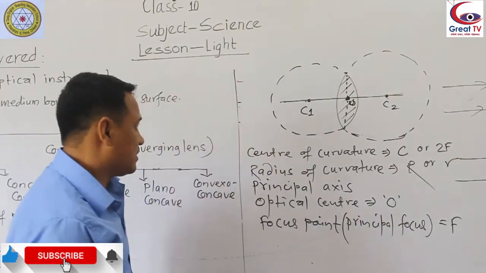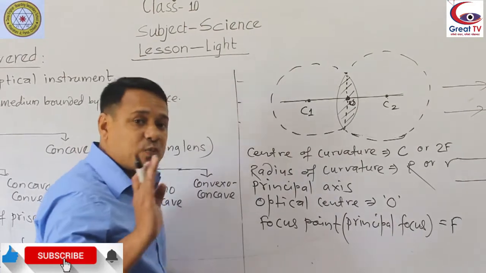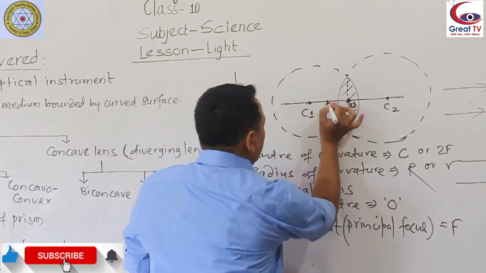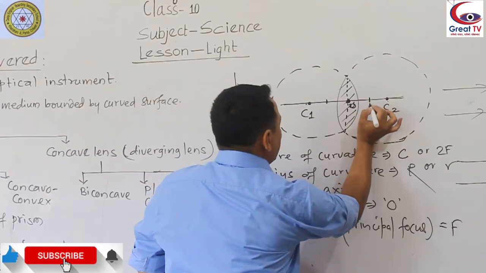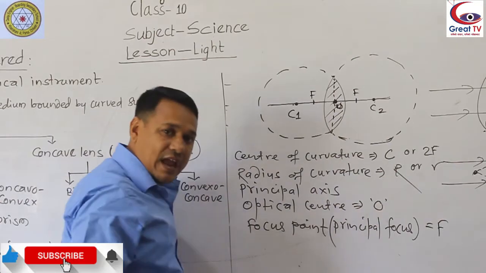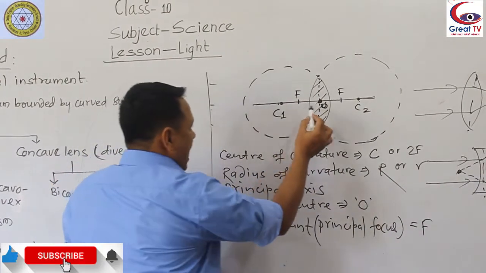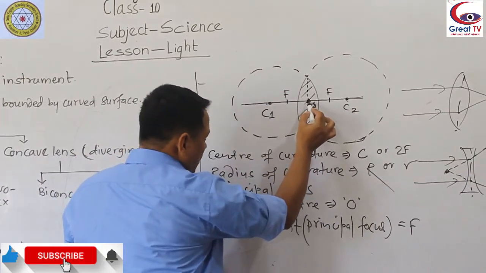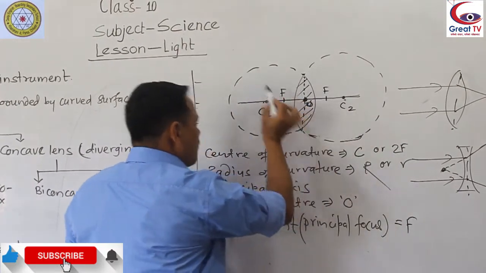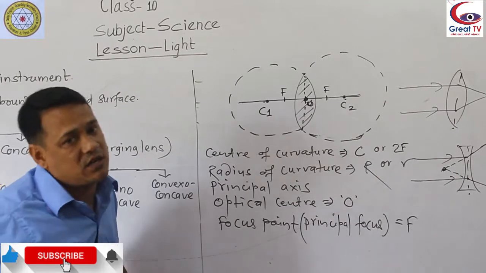The focus point is exactly half of the radius of curvature. This is the focus point, and this is also a focus point: exactly half of O to C1 and half of O to C2. You can see it is exactly half.